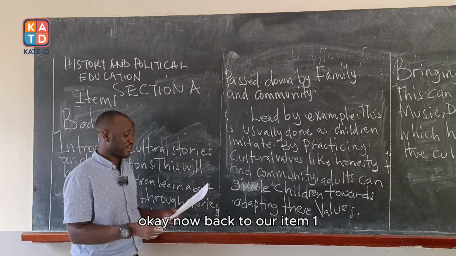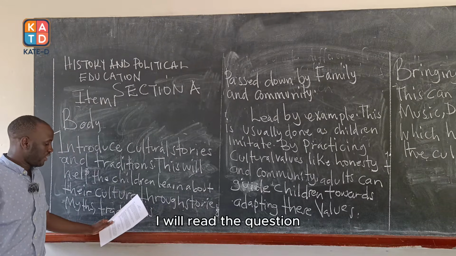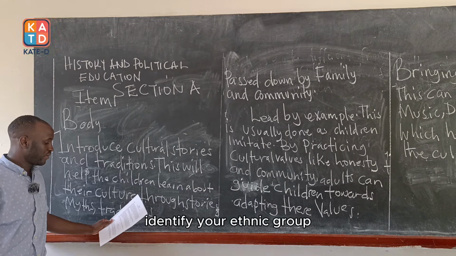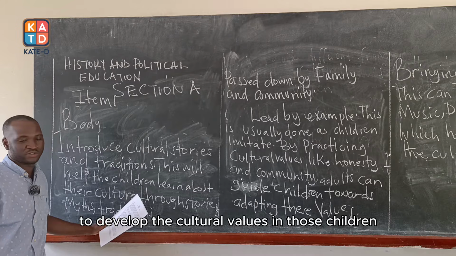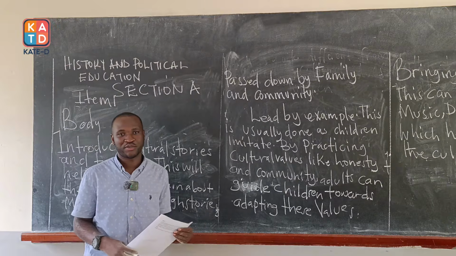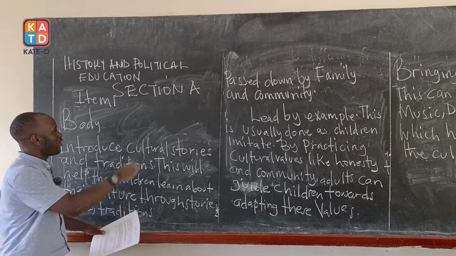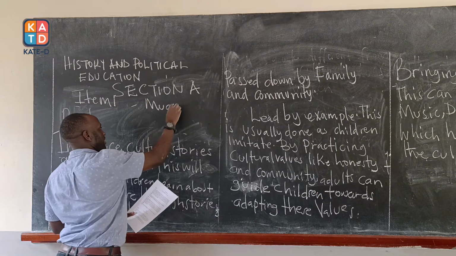Okay, now back to our item 1. I will reread the question. Identify your ethnic group and that of your brother's wife, and explain the steps you would follow to develop the cultural values in those children. Now, for instance, I'm going to take an example. My ethnic group, I am a Muganda.